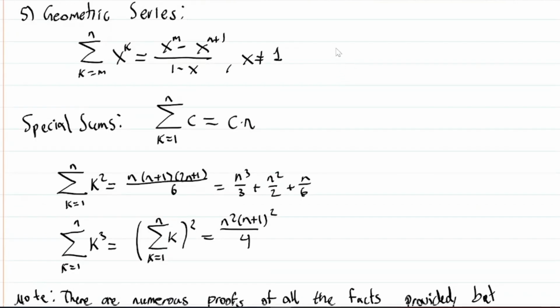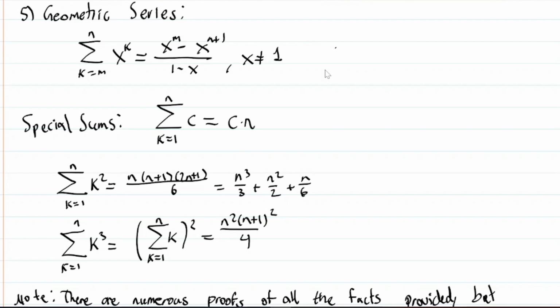Now, we also have geometric series, okay? This one's a bit harder to cram, but hopefully you can do it. So for x a common ratio that's not 1, right? The sum from k equals m to n of x to the power of k, crucially the index of summation is in the power, right? Is just x to the power of m minus x to the power of n plus 1 over 1 minus x. I don't think it's too difficult, but I think that one might be the hardest one to memorize.